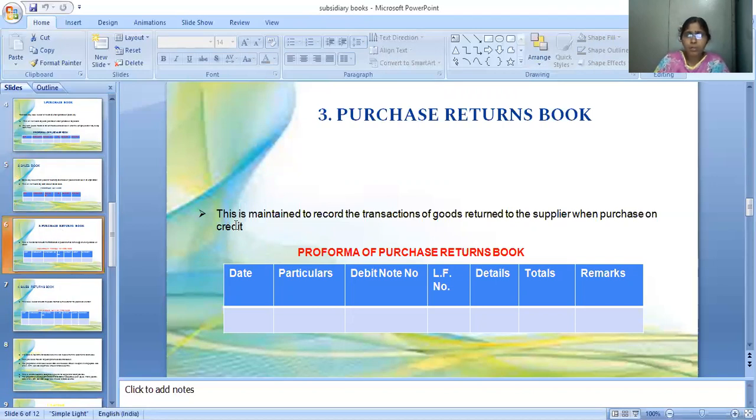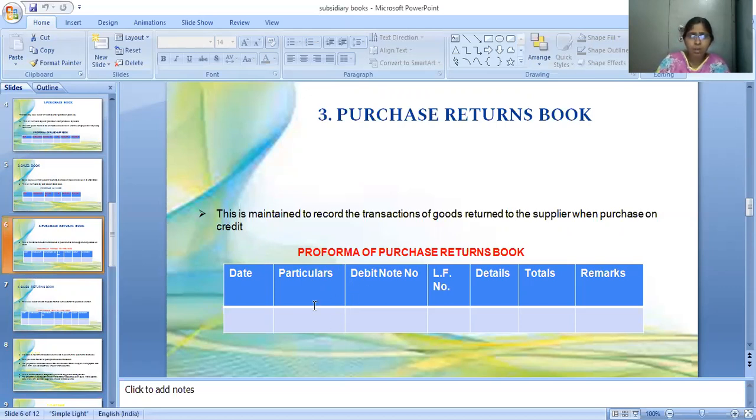So this is maintained to record all the transactions of goods returned to the supplier when purchased on credit. We are writing all the credit purchases in the purchase book. We can write all the purchase returns on credit. On credit basis, what we have purchased, those returns only we can write in the purchase returns book.